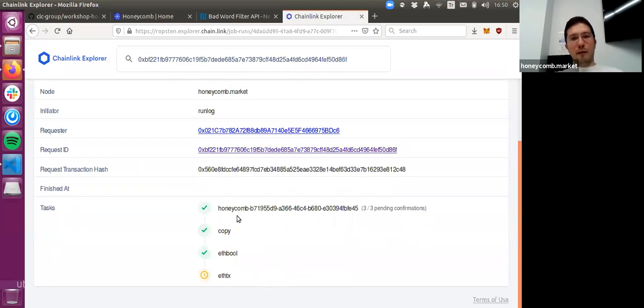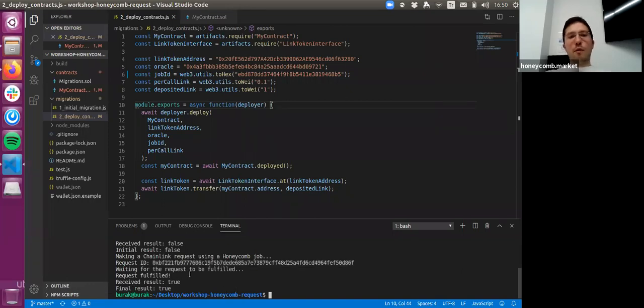As you can see, we don't have a times task now in the job, because it doesn't make sense to multiply the boolean value with a number. So we just call the API, parse the JSON object, cast it to a boolean type, and write that to the blockchain. So we have received the results, and the result is true. So our content had bad words in it.